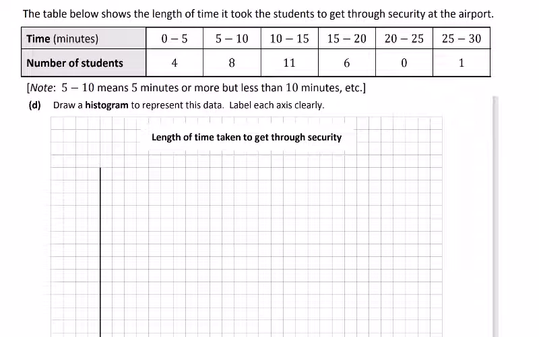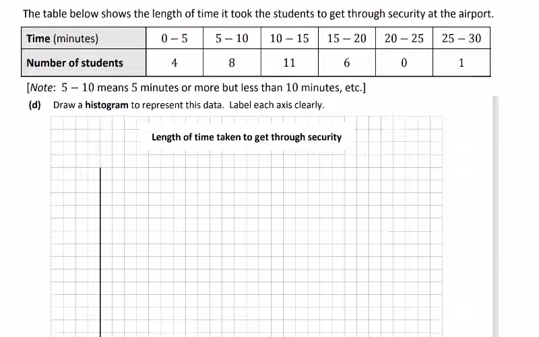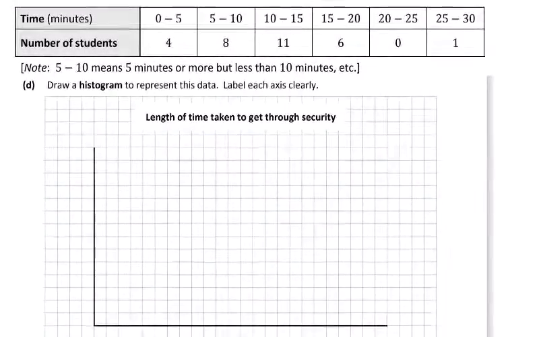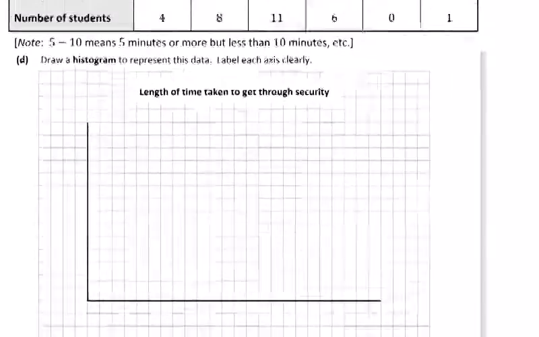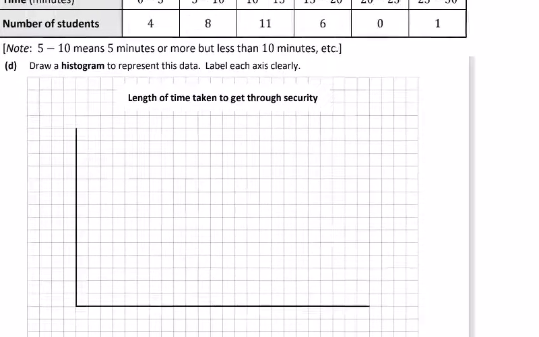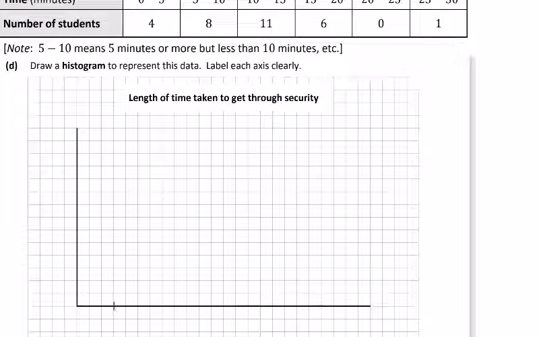Then you're asked, with the table below, draw a histogram to represent the data, and it's based on the length of time taken to get through security. So we have these ranges 0 to 5, they're all 5s. So let's set them up first. We have 6 of them, 3 should be enough. There's 1, 3, 3, 3.